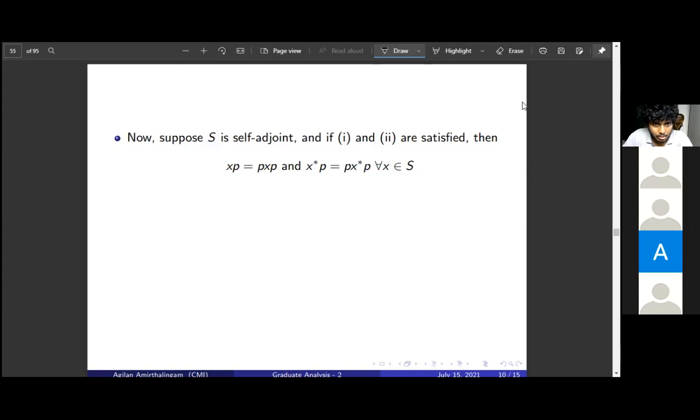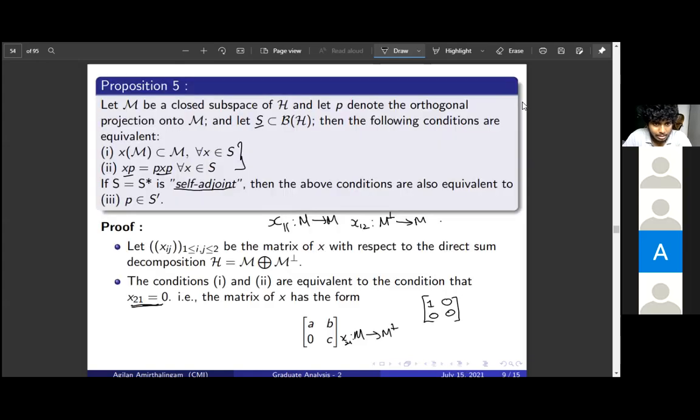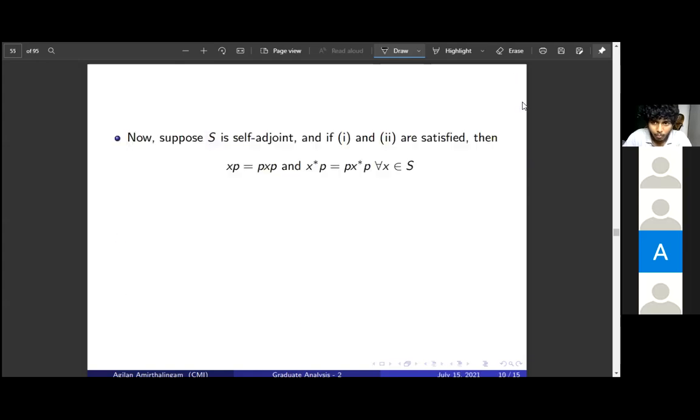So now suppose that S is self-adjoint. If 1 and 2 are satisfied, then by the second condition, xp equals pxp, right? And since it is self-adjoint, this also applies to x star for x in S: x star p equals p x star p, right?